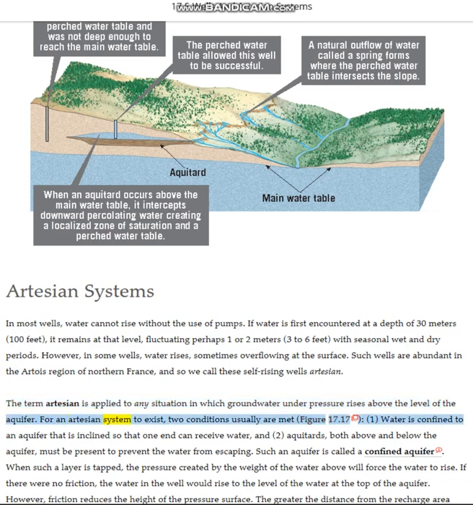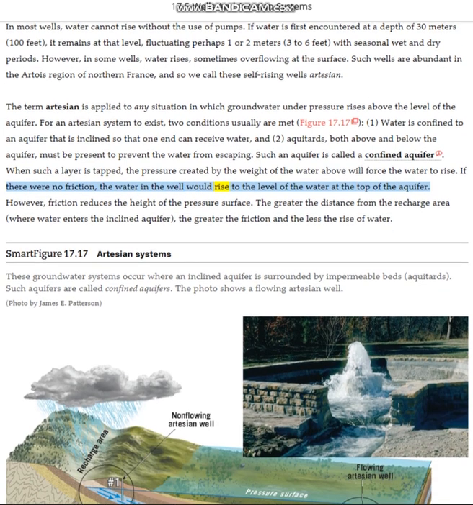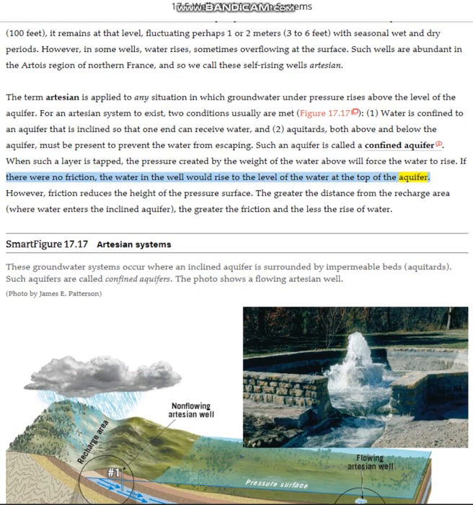For an artesian system to exist, two conditions usually are met. Figure 17.17. 1. Water is confined to an aquifer that is inclined so that one end can receive water, and 2. Aquitards, both above and below the aquifer, must be present to prevent the water from escaping. Such an aquifer is called a confined aquifer. When such a layer is tapped, the pressure created by the weight of the water above will force the water to rise. If there were no friction, the water in the well would rise to the level of the water at the top of the aquifer.